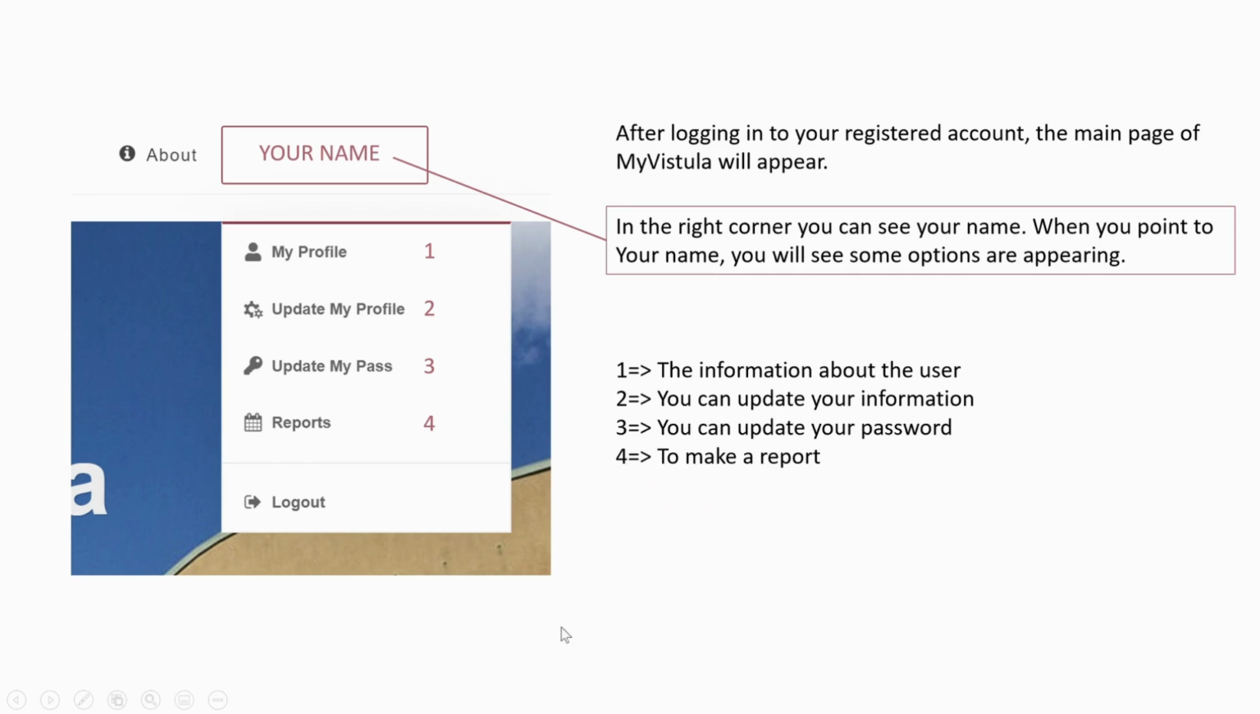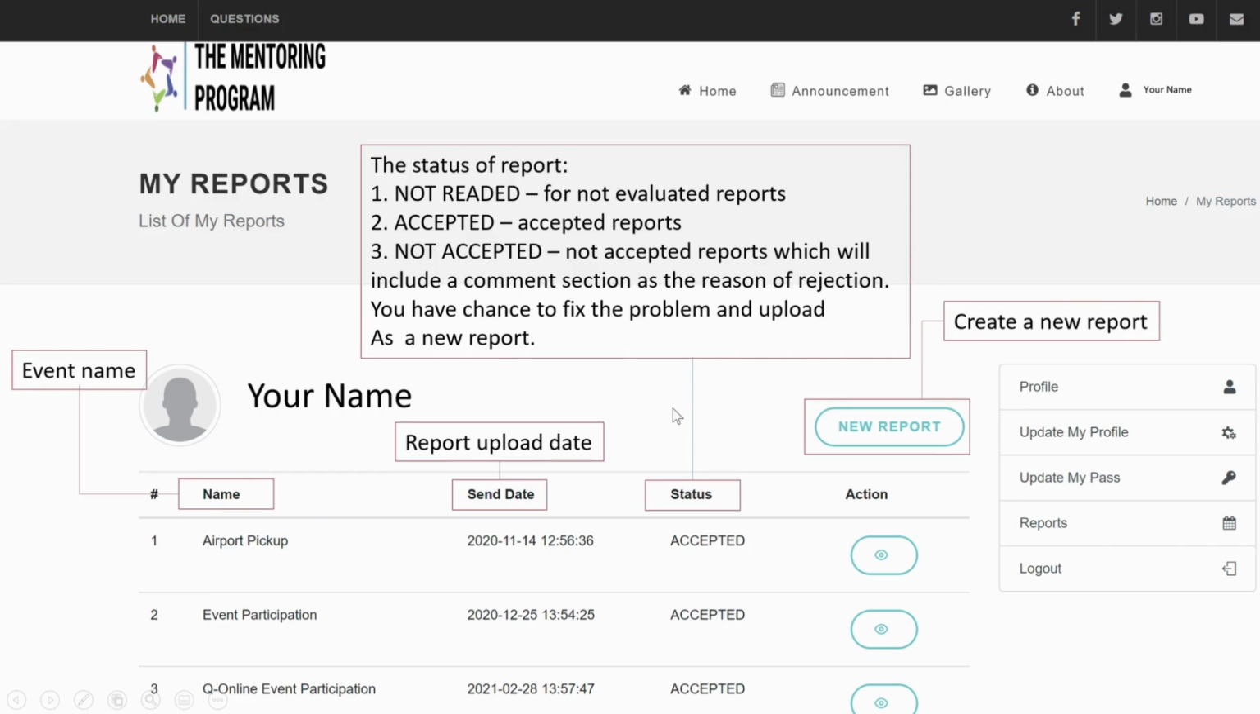The report section is the most important part of the MyVistula website. When you go to this section, you will see this kind of page appearing. If you're a new user, you can start by making a new report, and later on you can see your reports in this section. Name is the event name or activity name, and there are upload time and status, and also you can see your uploaded report here in the action section.